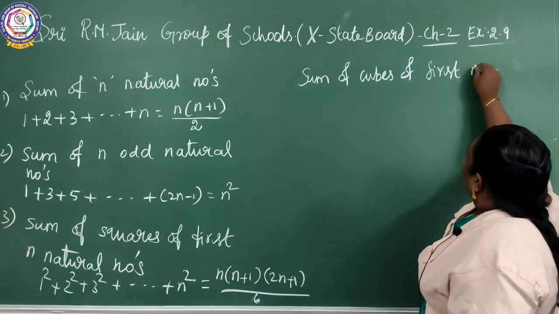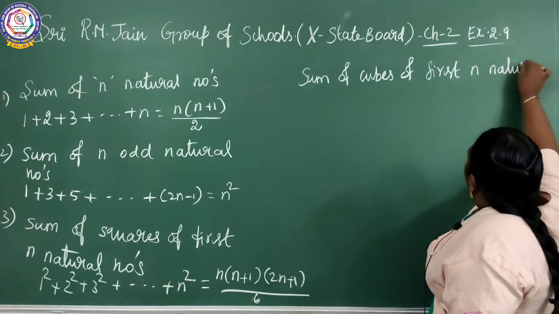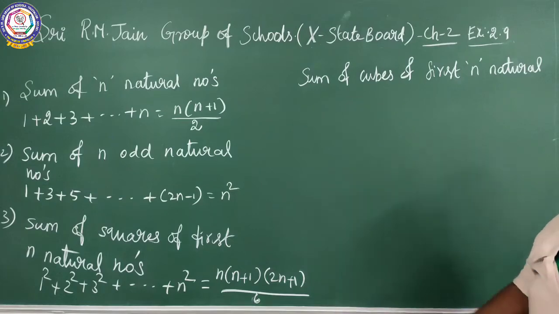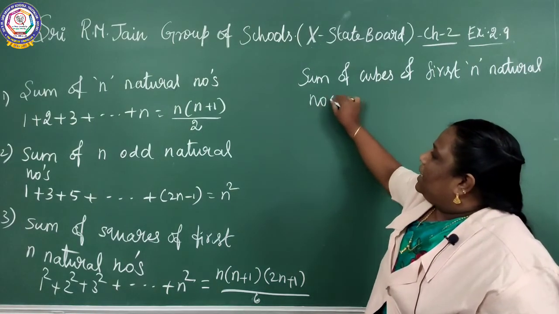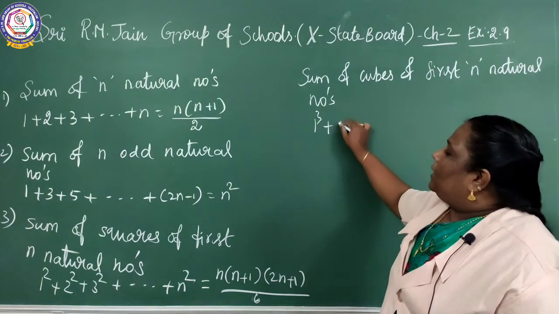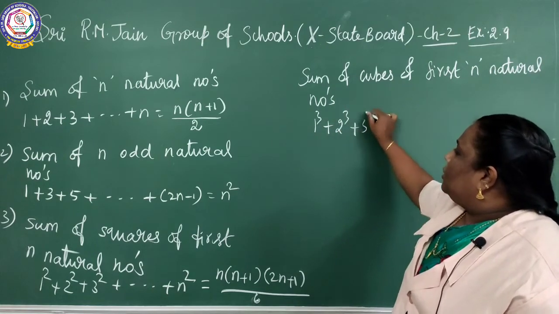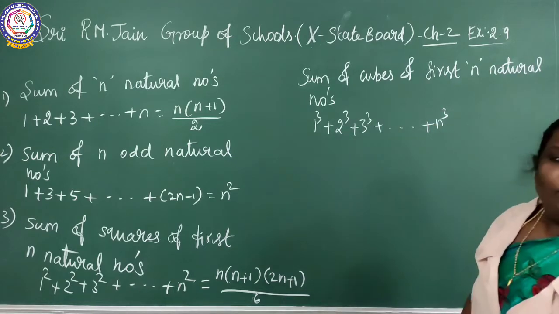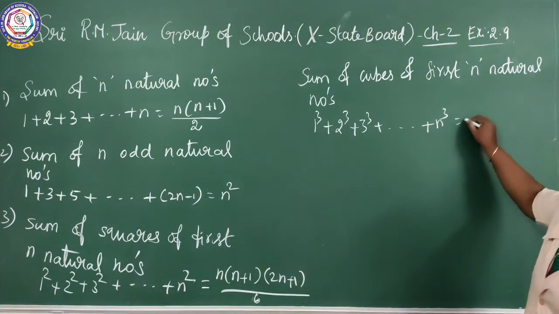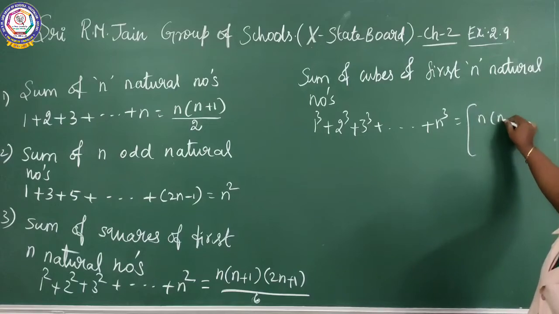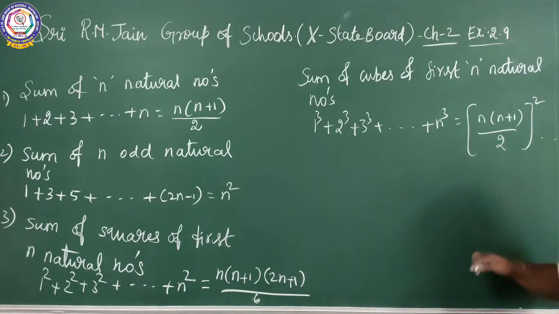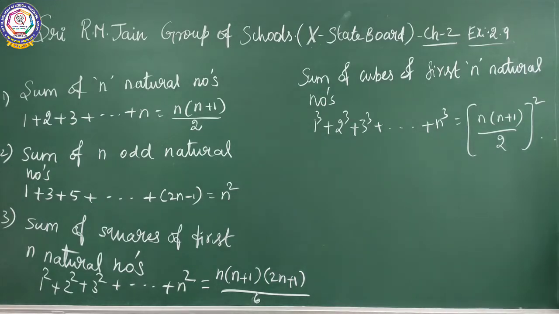Sum of cubes of first n natural numbers equal to 1 cube plus 2 cube plus 3 cube plus etc. plus n cube equal to n into n plus 1 by 2 the whole square.